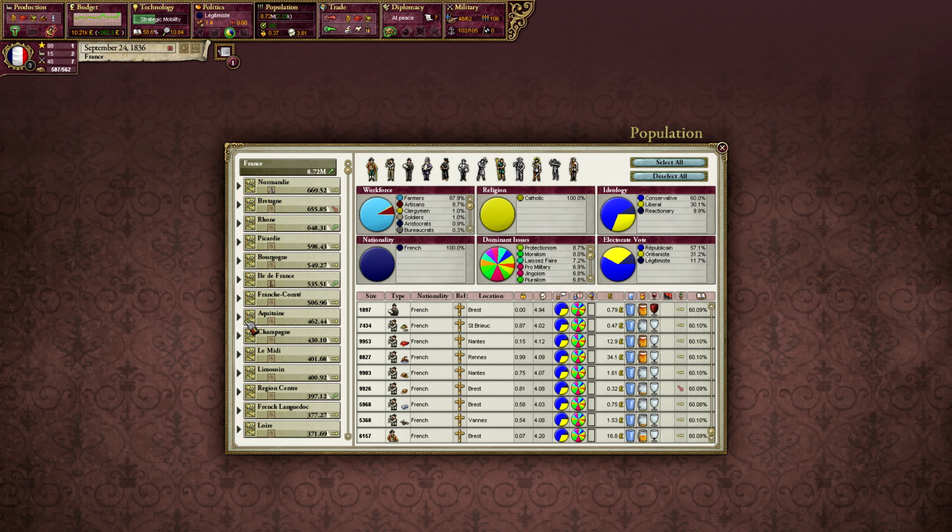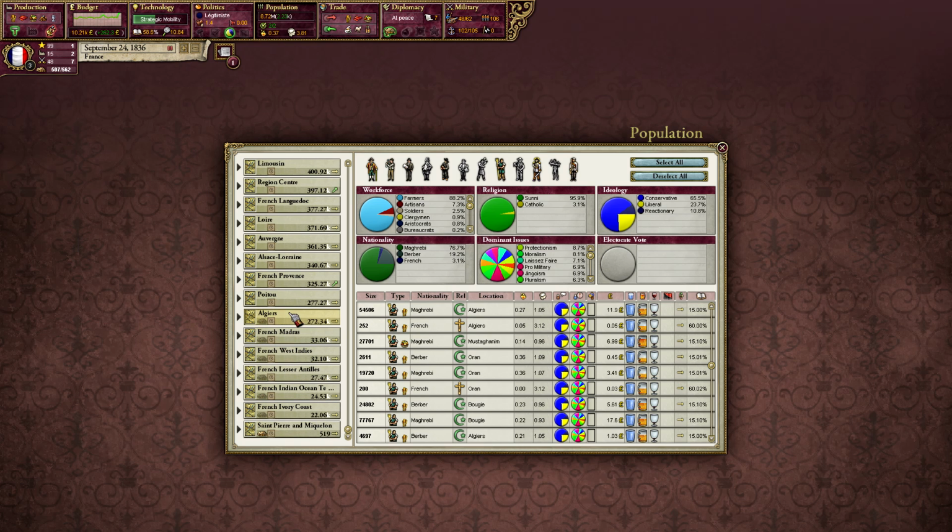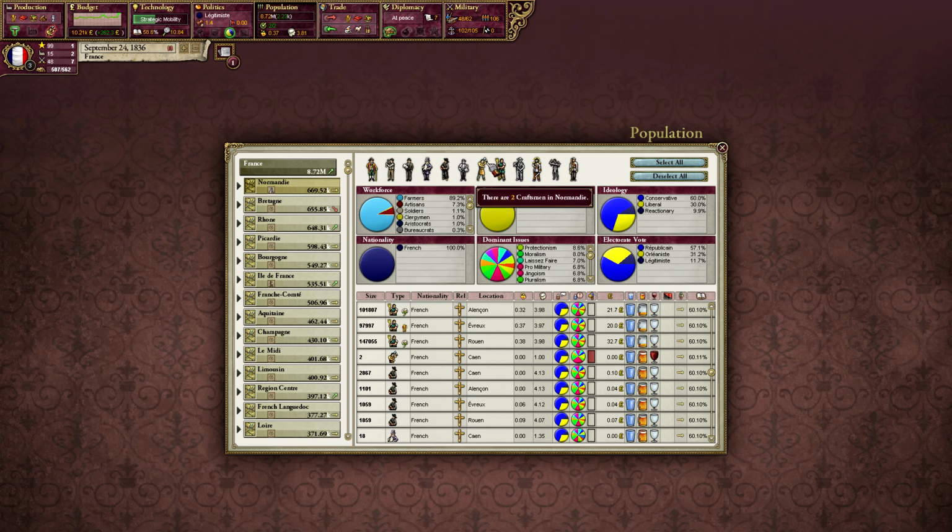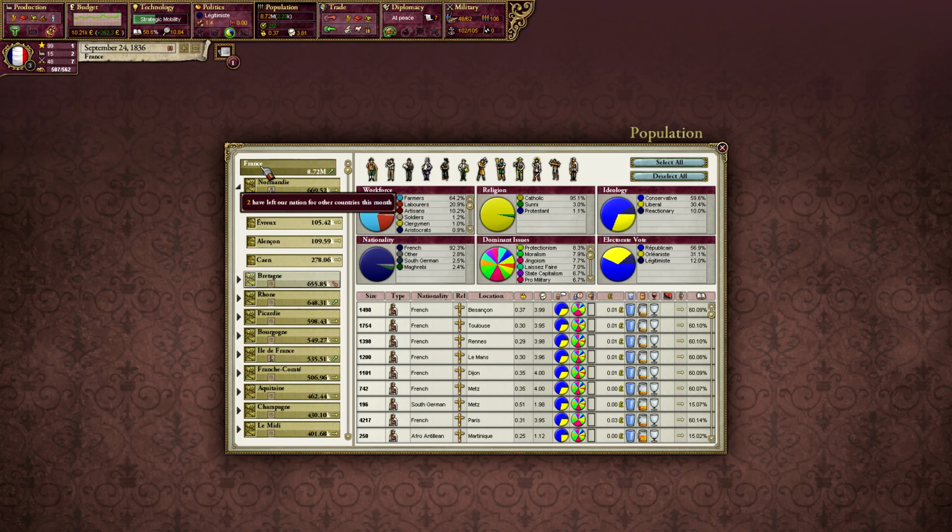But all in all, population is just a very useful tool to just look at things. Like, say we select St. Pierre, so we can check even colonial places like Algiers and see how they're doing. You can see people in Algiers are Sunni and a little bit Catholic. And you can check everything you need to check. Just in general, you can see also in Algiers there are no capitalists, no clerks, no craftsmen, no labourers, and no slaves. Whereas somewhere like Normandy, there are craftsmen. And it just lets you check everything you need to check about everything.